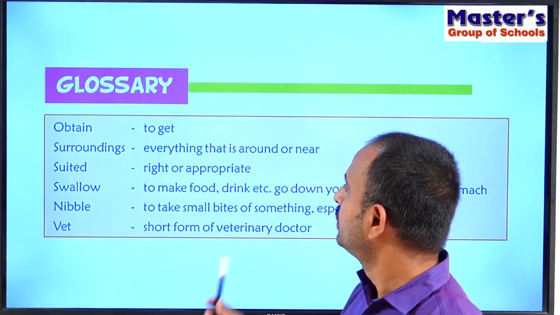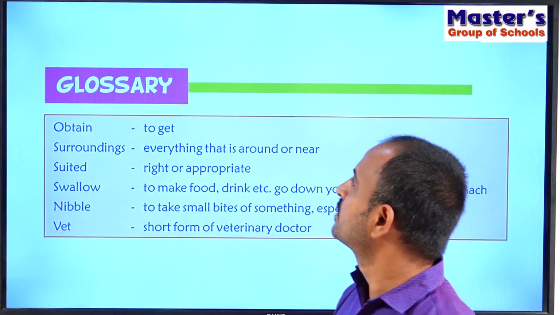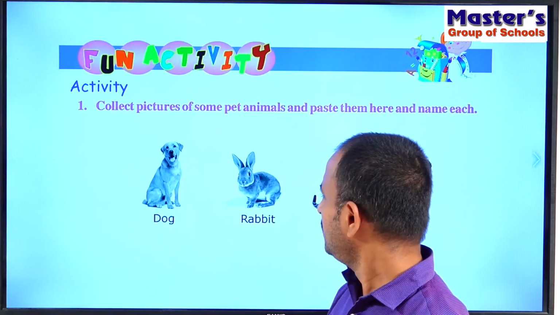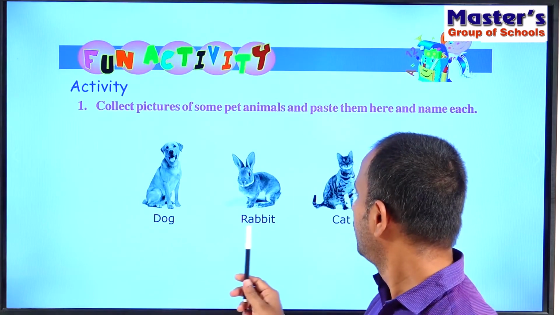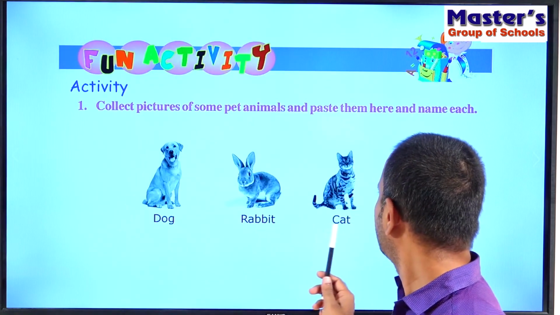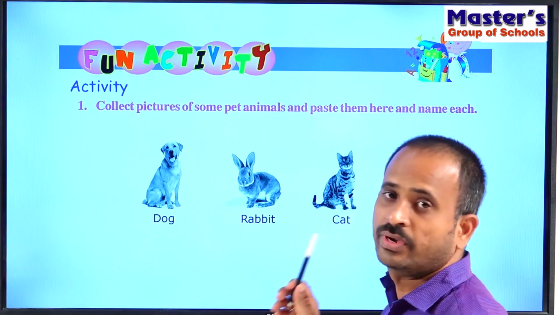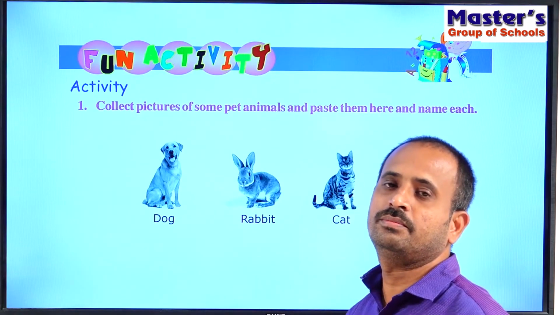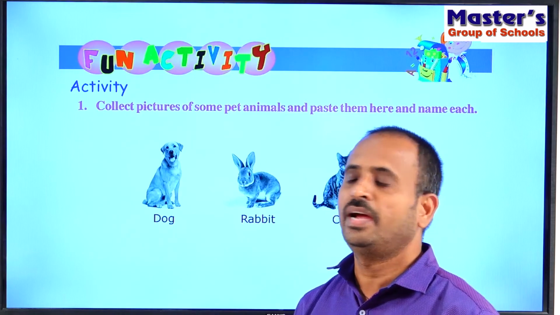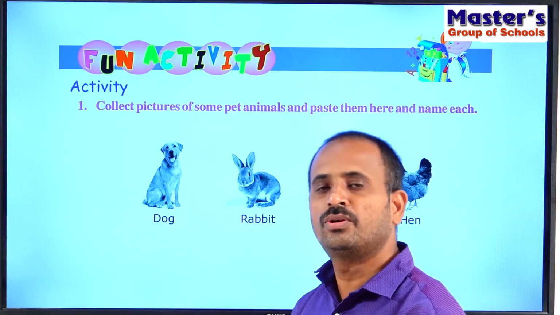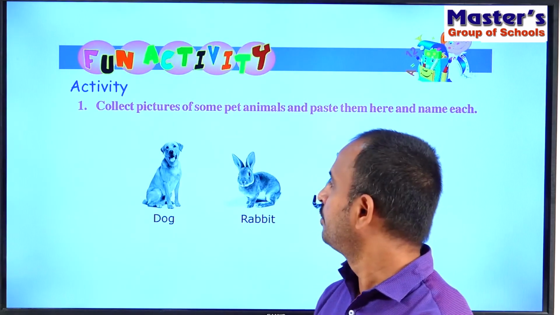So for example, children, these are the animals. Next, dog, rabbit, cat, hen. These are some pet animals. You can also collect pictures of some more pet animals and paste them in your notebook and write their names below each animal.